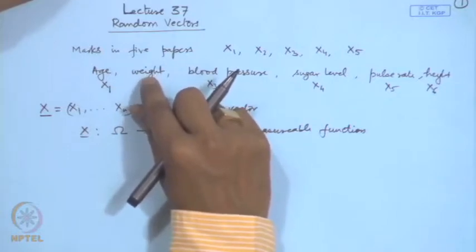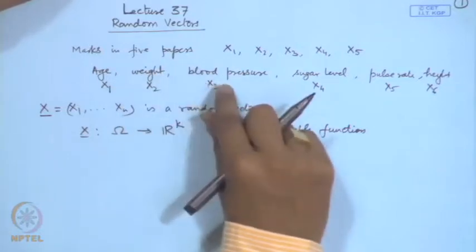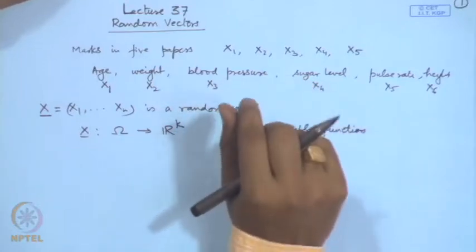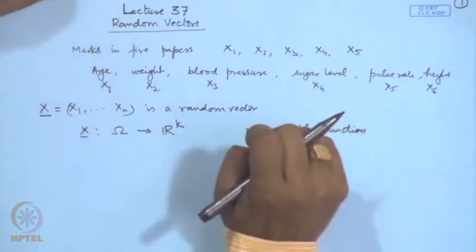Weight may be recorded as a continuous variable, and blood pressure, sugar level, etcetera, may also be continuous variables. So it could be that some components of the random vector are discrete and some are continuous, or all of the components are discrete, or all are continuous. In that case the distribution of the random vector is described differently.